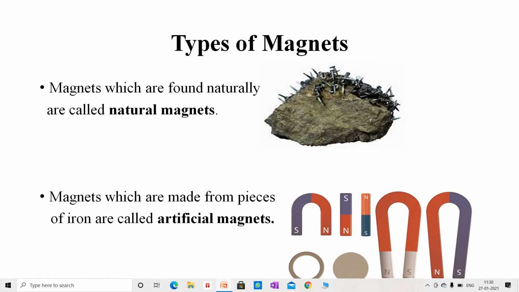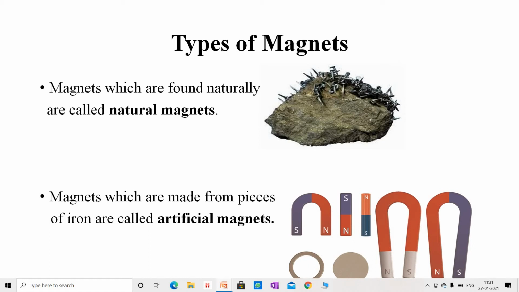Students, artificial magnets are available in various shapes and they are named according to their shape. For example, cylindrical magnet, bar magnet, U-shaped magnet and horseshoe magnet.